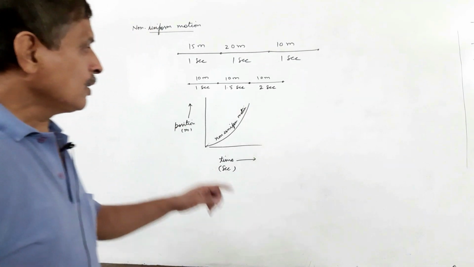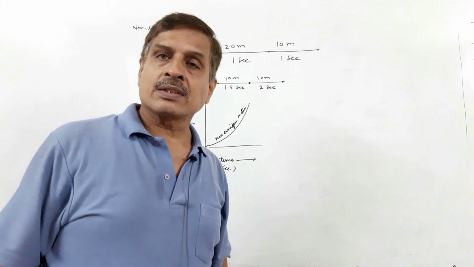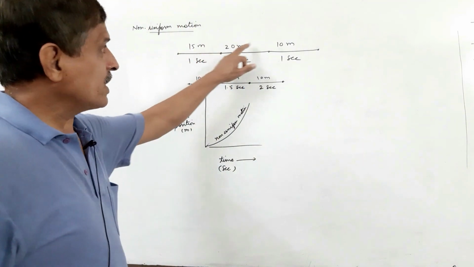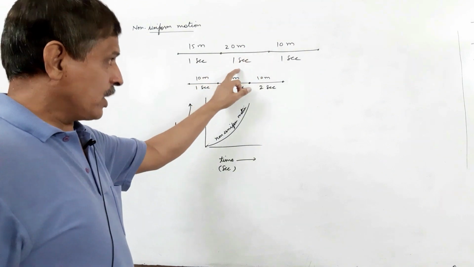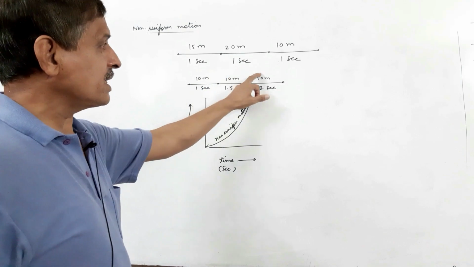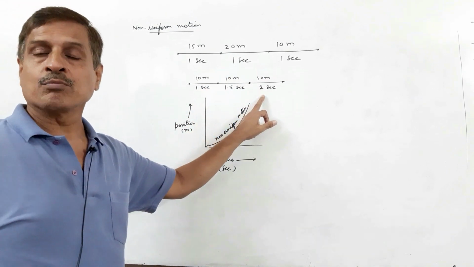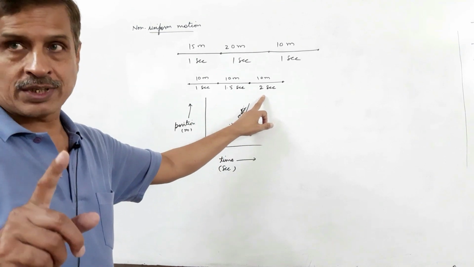Secondly, non-uniform motion. If a body travels unequal distances in equal time intervals or equal distances in unequal time intervals, it is moving with non-uniform motion.